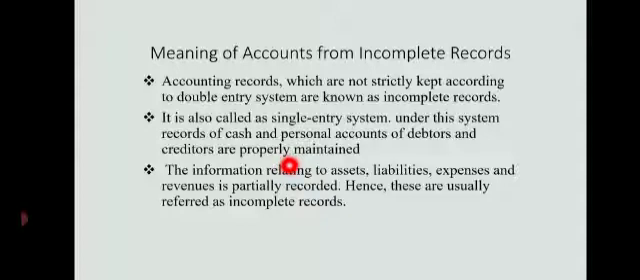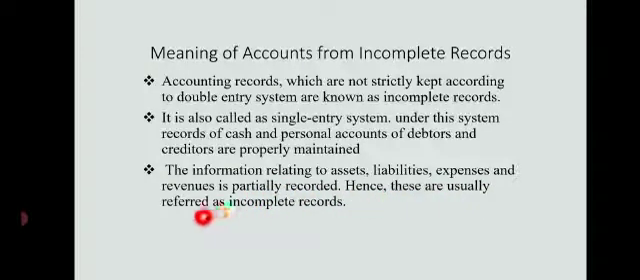So it is that system of accounting where each and every transaction is not recorded in the books of account. We call it as single entry system or accounts from incomplete records. Now, under this system, the information relating to assets, liabilities, expenses and revenue is partially recorded. Partially recorded means only what the proprietor feels is important, only those transactions he will record. So each and every aspect of the transaction is not recorded. That is why we say whatever assets, liabilities, expenses and revenues occur in the business, the proprietor records them partially.